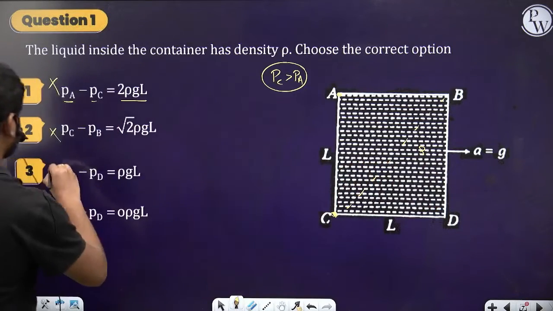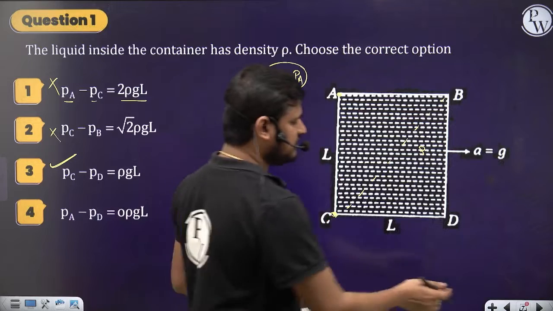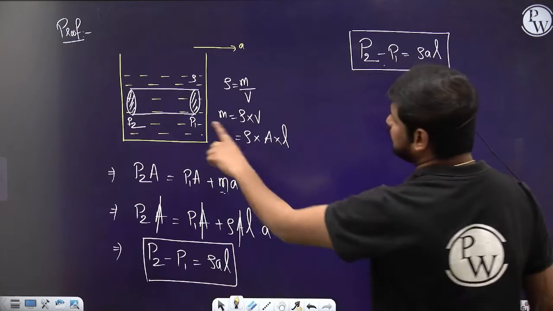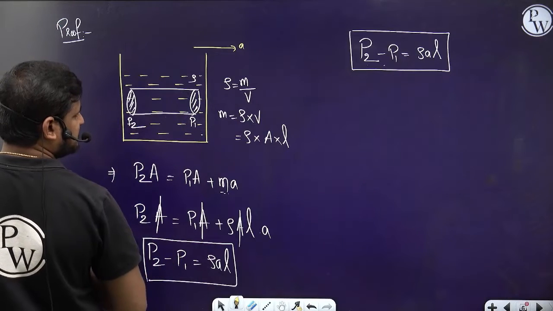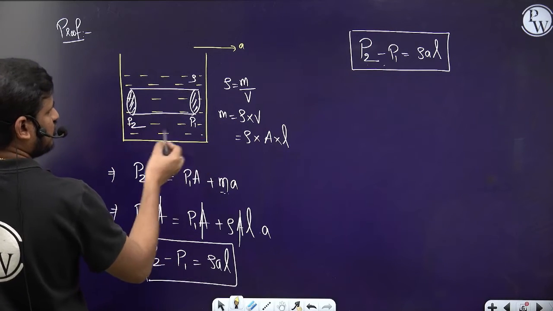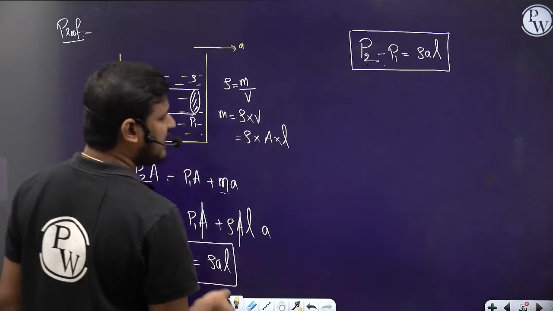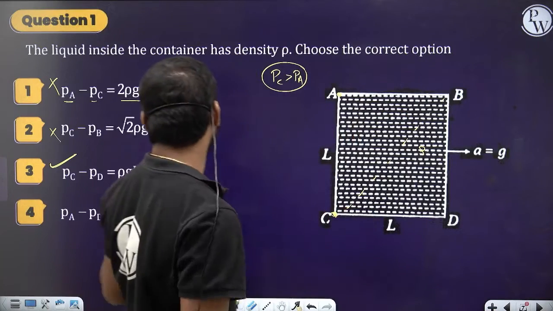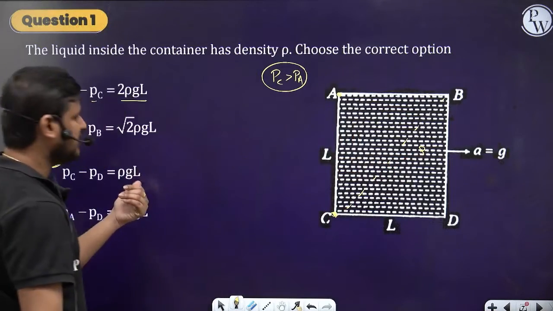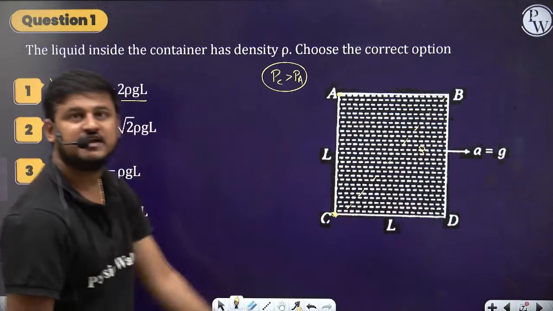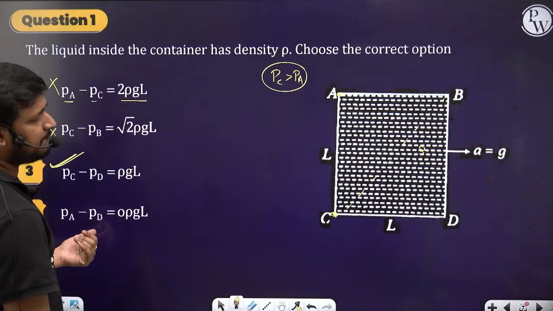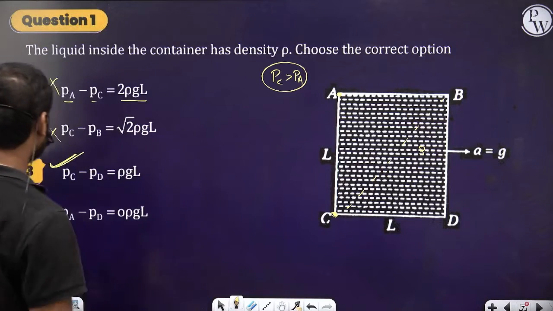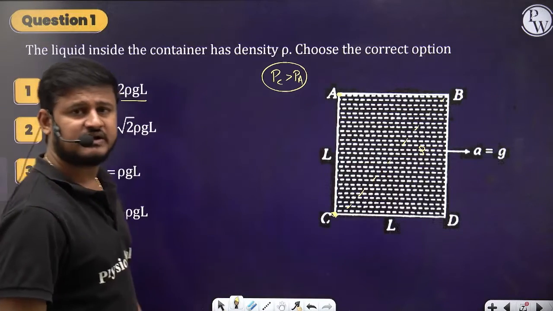Yes, this is correct, because for the accelerating fluid, the pressure at this point will be more, and pressure at this point will be less, which is equal to rho AL. So here, the acceleration is G, and the length is L between C and D points. So option C is the correct one. And A minus D, diagonally we do not take, so ignore this. Clear? Sure.